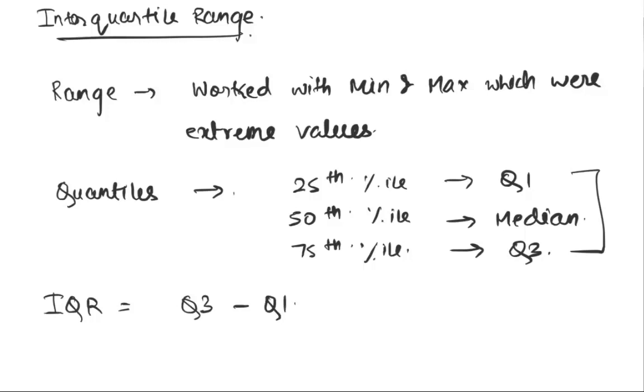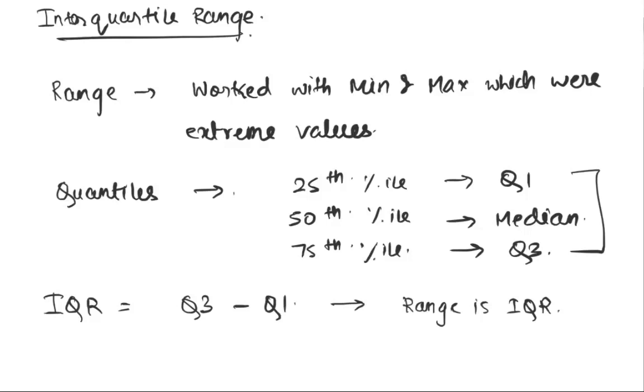So it looks at the 75th percentile value and the 25th percentile value and finds out a range of this. This range is IQR. It basically gives you the quantile range. Now first, what's the theoretical justification for something like this? The theoretical justification lies in the challenge that existed with range.